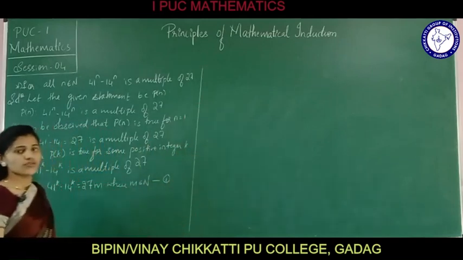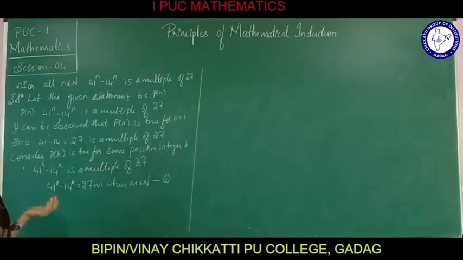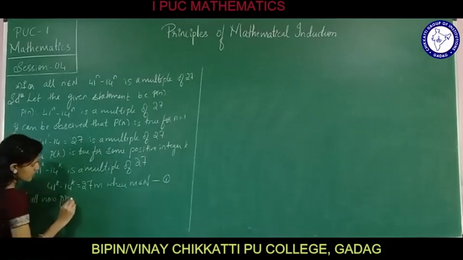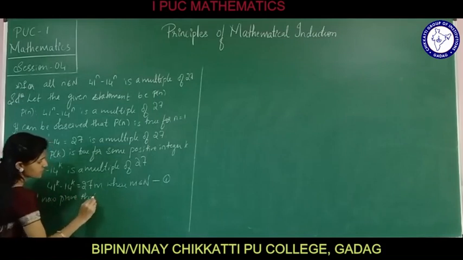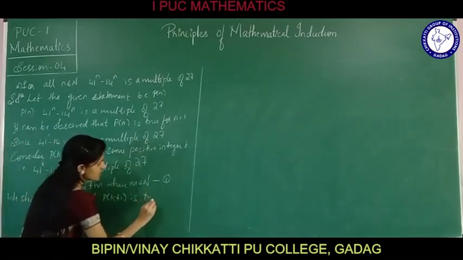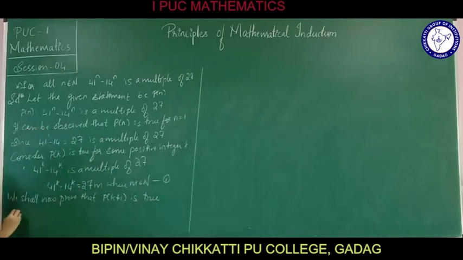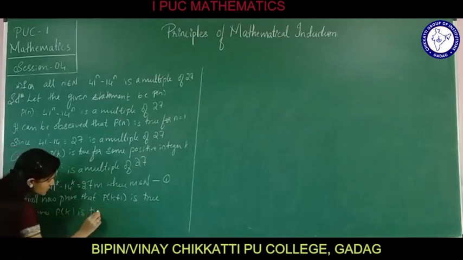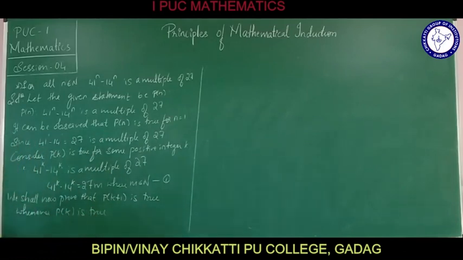Now we shall prove that P of k plus 1 is true whenever P of k is true. If so, how we are going to write it?